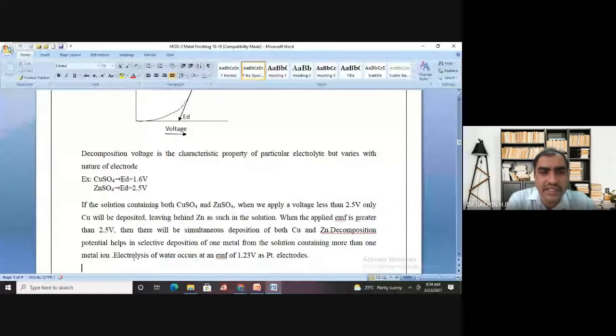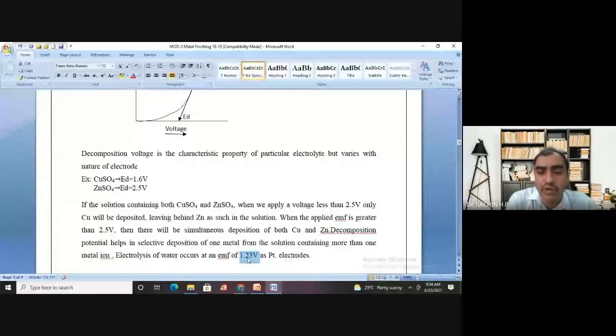Remember, at least these 3 things you need to remember, because it is very difficult to remember the decomposition potential of all the electrolytes. But we need to remember the decomposition potential of at least 1 or 2, so that we are able to do something. So 1.23 is the decomposition potential of water.